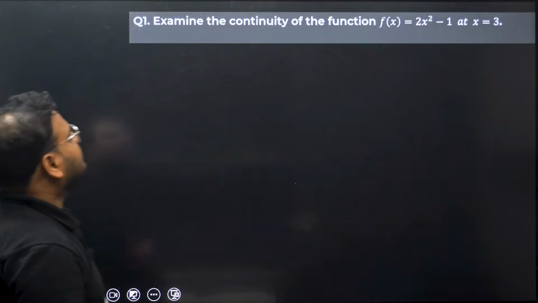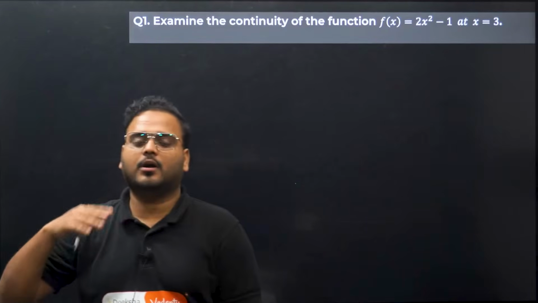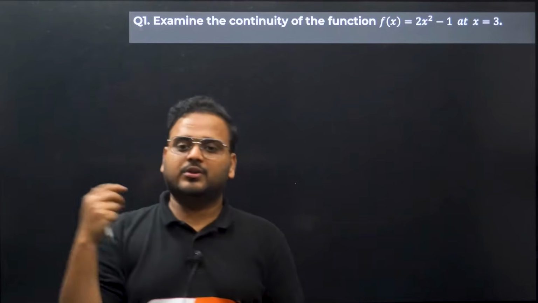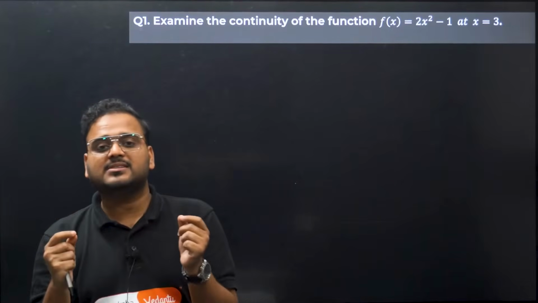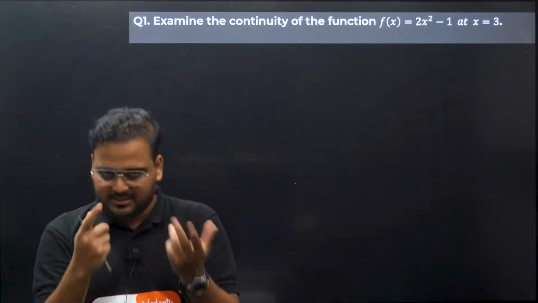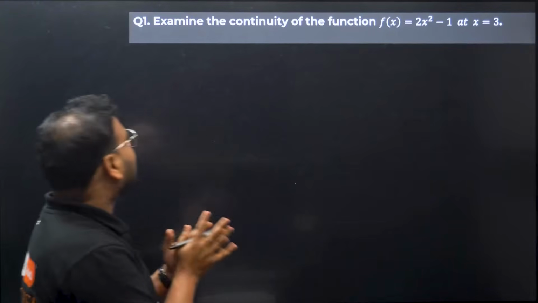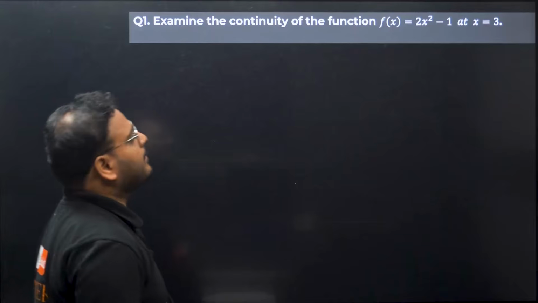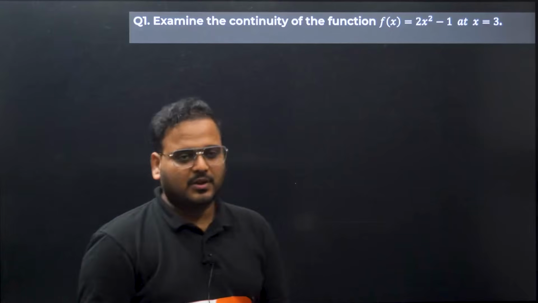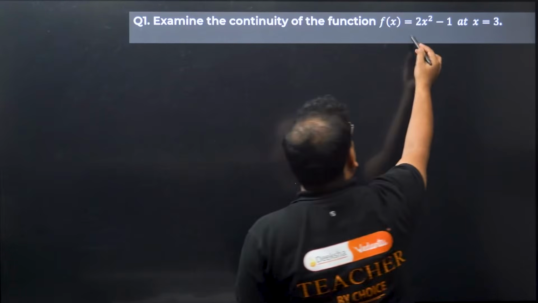Next we have one question to understand what we have learned. Learning is one thing, but really understanding means you should practice some questions on it. Examine the continuity of the function f(x) = 2x² - 1 at x = 3. This is a quadratic, a parabola.